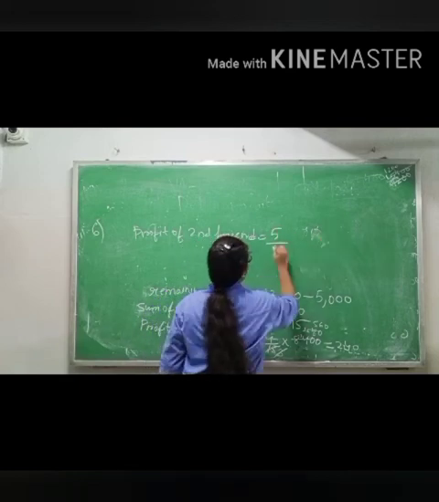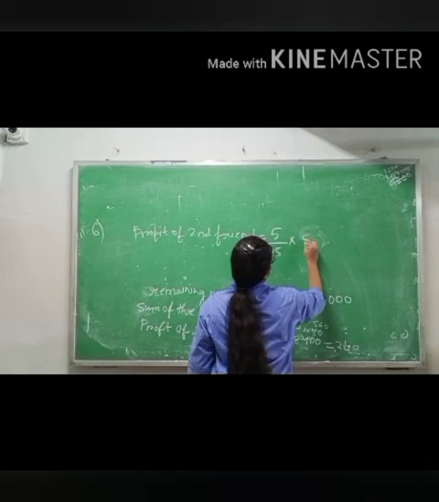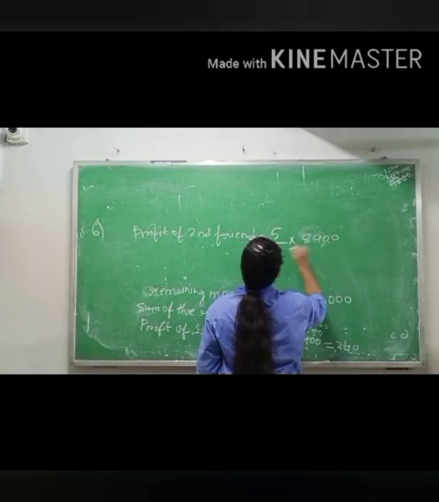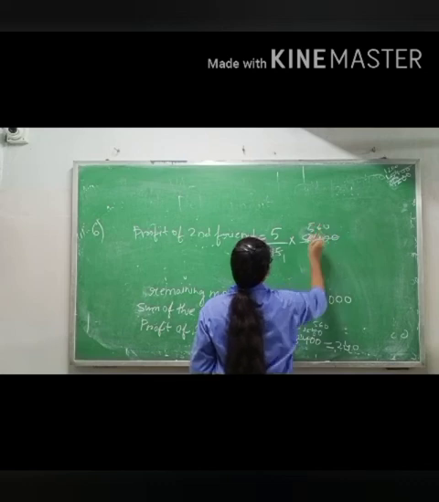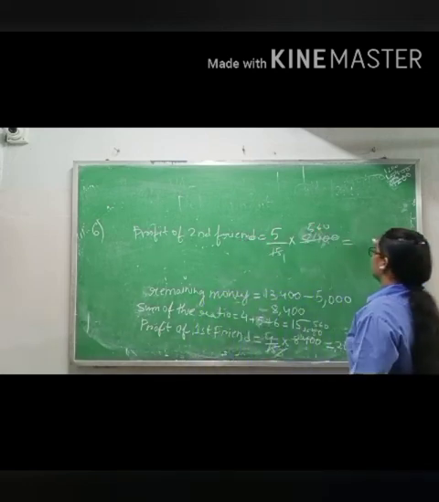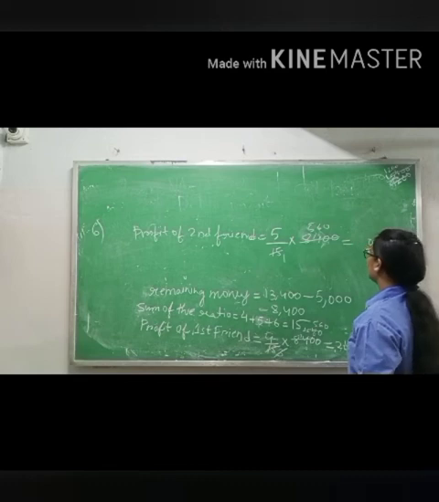Sum of the ratio is 15. The remaining profit means the remaining money. When you cancel, you will get the same thing, 560.